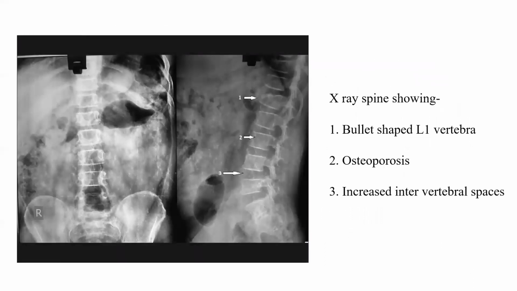Now this is the X-ray of the spine. We have seen bullet-shaped vertebra, especially L1 and L2. Then osteoporosis is shown by the number 2 arrow. And the third arrow shows increased intervertebral spaces.